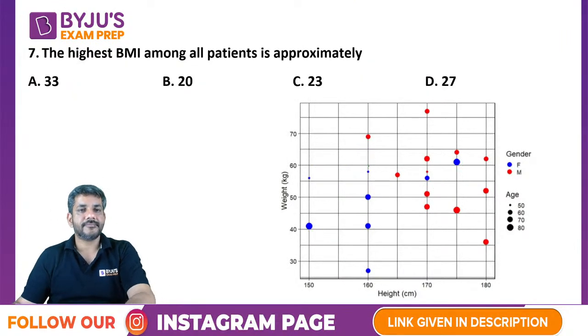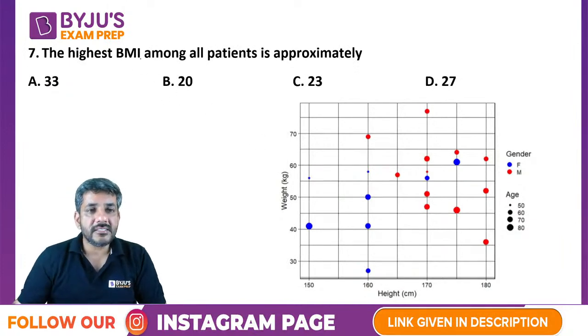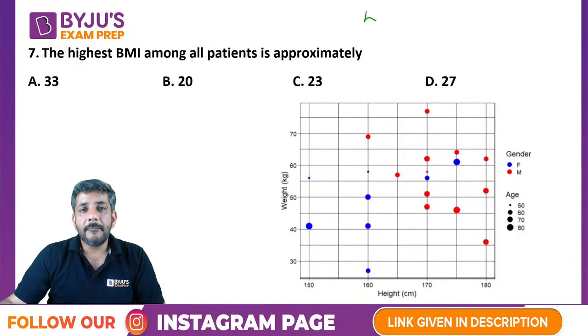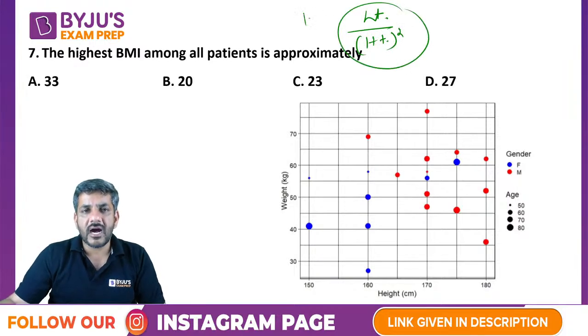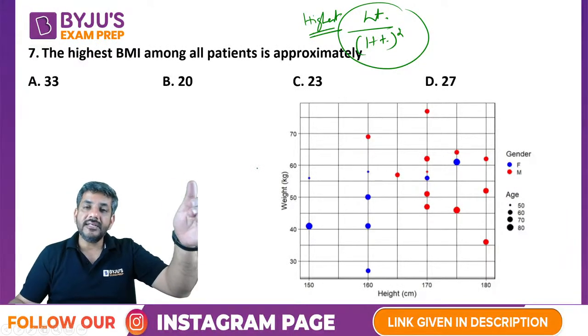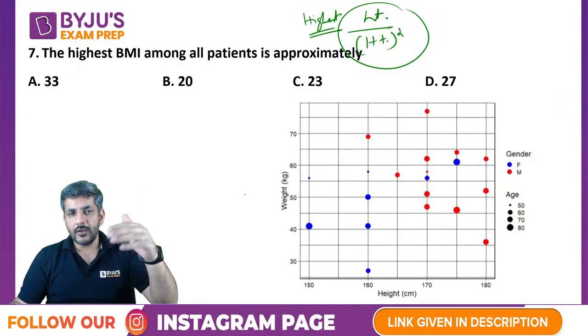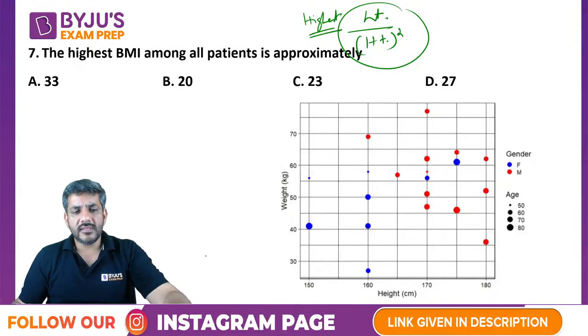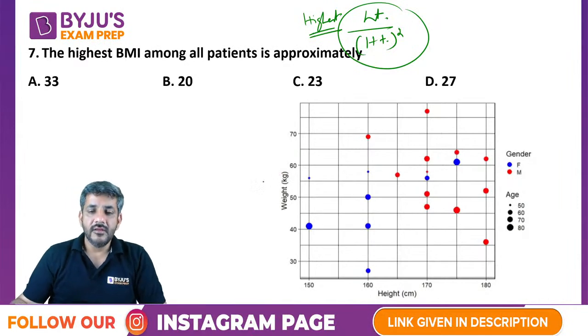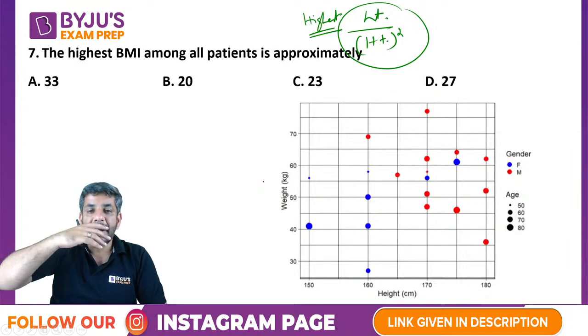Let's move on to the next one. The highest BMI among all patients. We discussed BMI. What is BMI? BMI is the weight divided by the square of height in meters. So when would this be highest? Can I say obviously this would be highest when weight is on the higher side and height is on the smaller side. I hope you are getting my point. When the weight is on the higher side and height is on the smaller side. So weight should be more, height less.